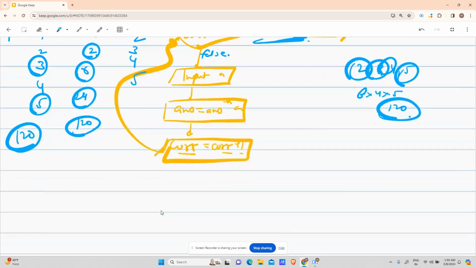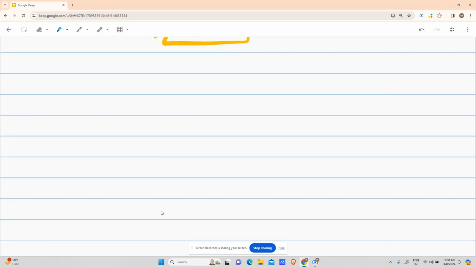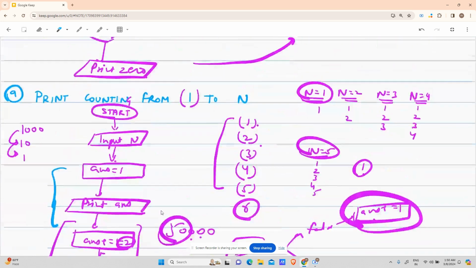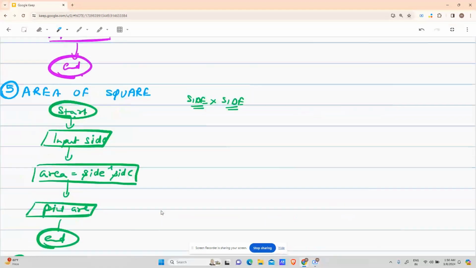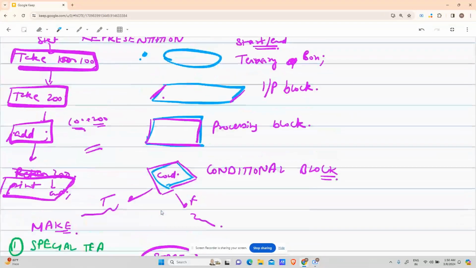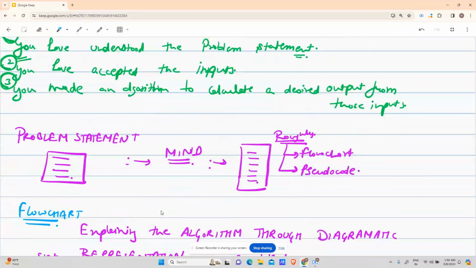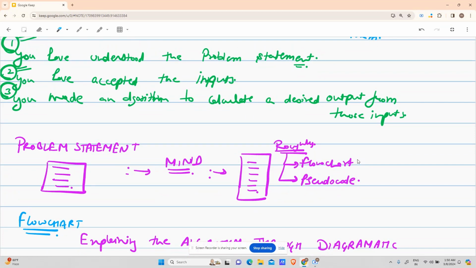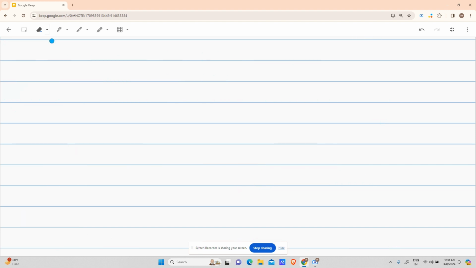Okay. So I think this practice was enough for flowcharts, right? But before discussing flowcharts, we discussed that there are two methods. What were the two methods? The flowchart and the pseudocode. So we discussed flowcharts. Now we have to discuss pseudocode, right? Let me clear the page.